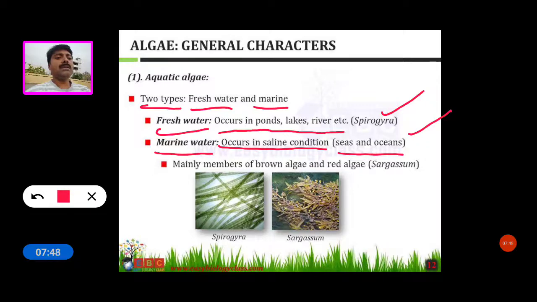Mainly members of brown algae and red algae, and this is very important, brown algae and red algae are marine water forms. These classes of algae occur specifically in marine water. They grow in seas and oceans. For example, this is the Spirogyra, a green algae, a freshwater algae. And this is the Sargassum, the brown algae, sorry, red algae, Sargassum, and it grows in marine water.